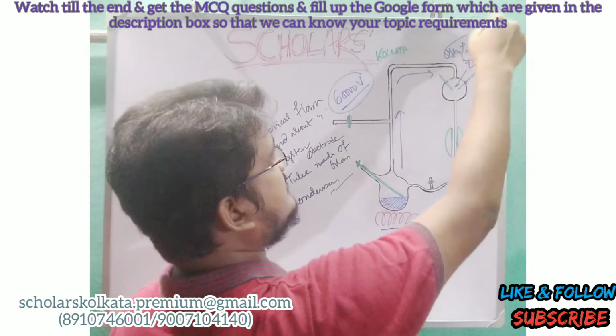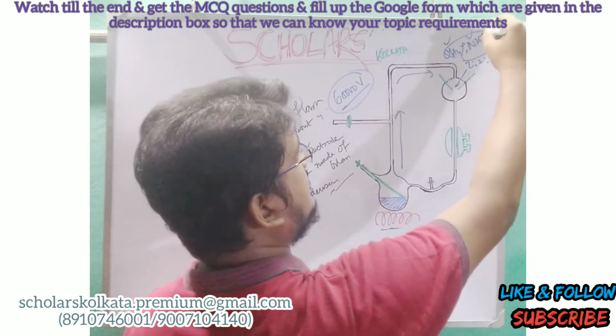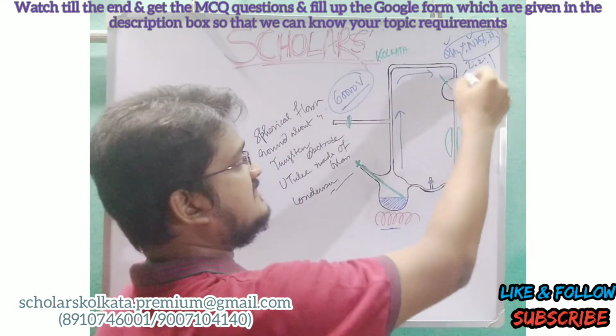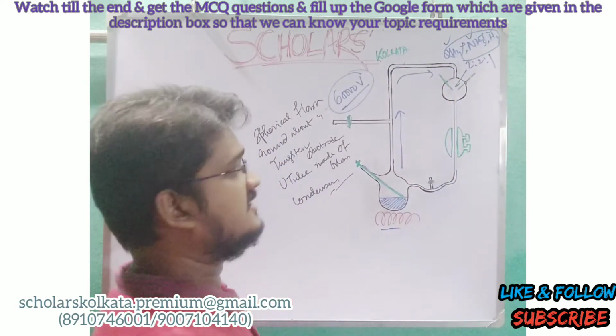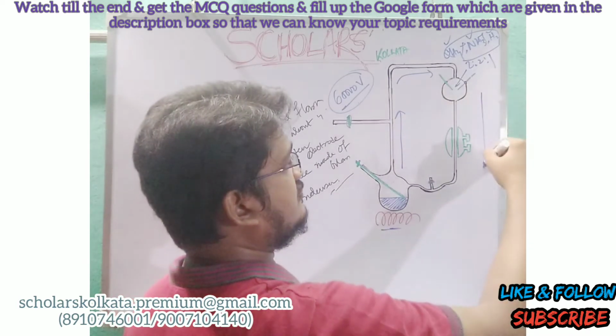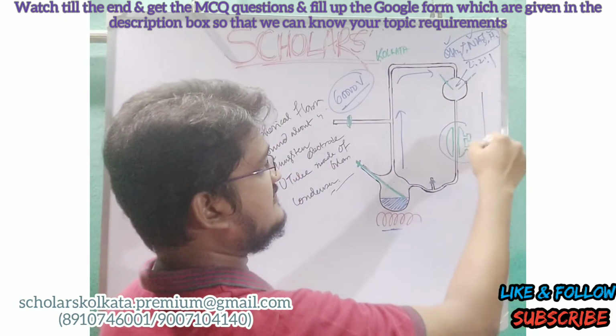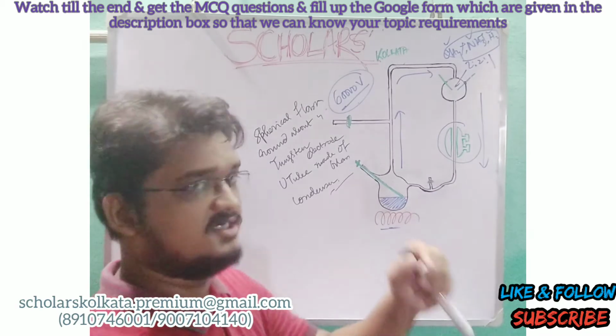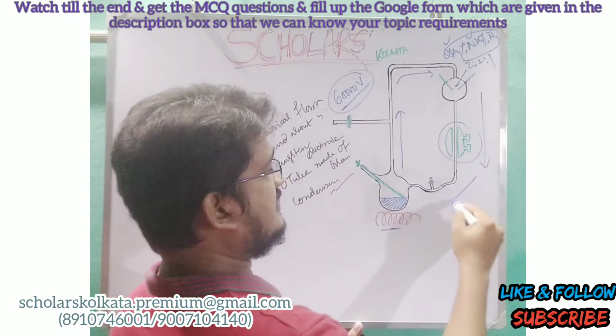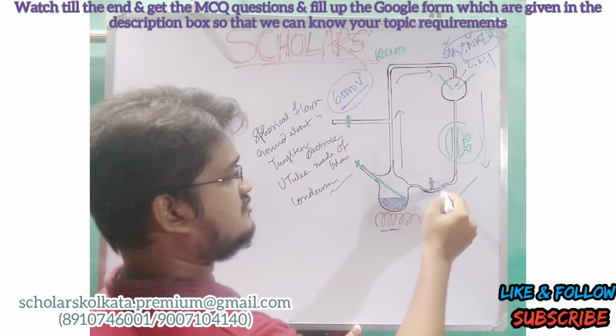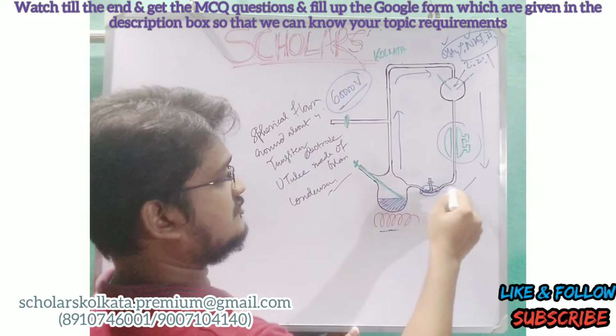Now this mixture of methane, ammonia, hydrogen and steam is present in the spherical flask in gaseous condition, and this gaseous mixture goes downwards, faces this condenser, and then condenses and goes downwards again and is stored in this portion.